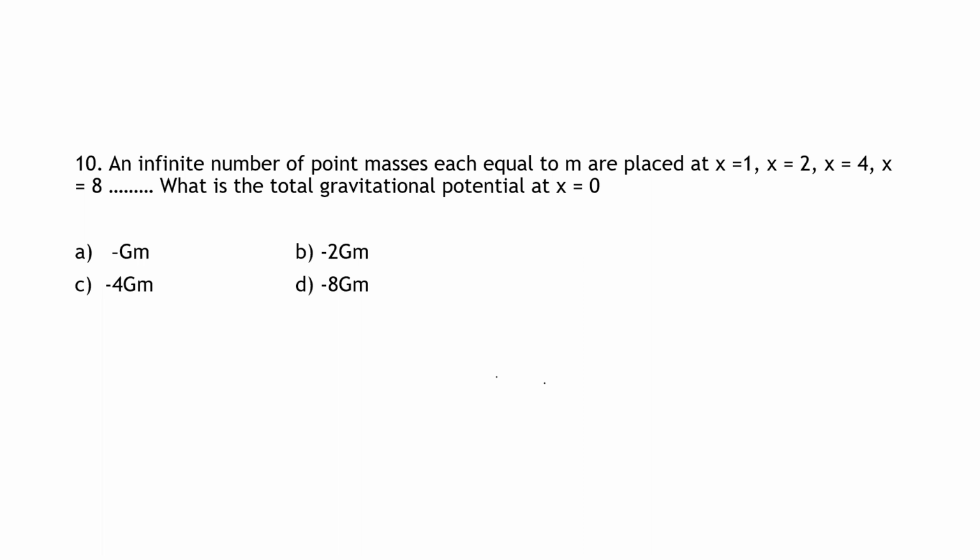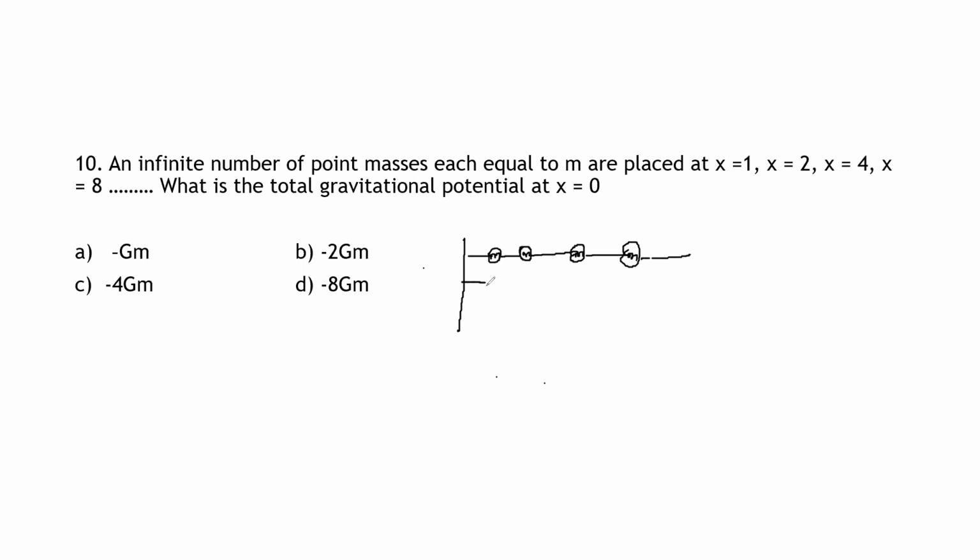So let us calculate this. We need to use the gravitational potential formula. So here you can consider the mass at m, then the second mass is also m. They said equal masses. This is also m and this is also m, and so on.